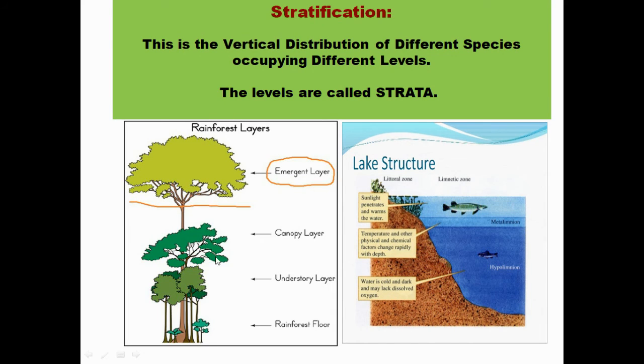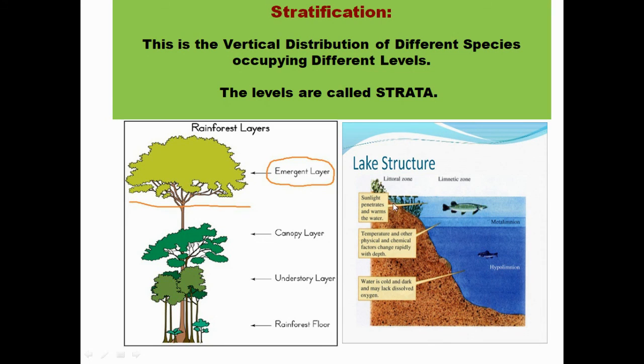This is the canopy layer. Mostly the trees lie in the canopy layer. This is the understory below the canopy layer. Then we have herbs, shrubs, grasses that create the forest floor. So these are the vertical distribution of various species in the ecosystem, and the levels such as emergent layer, canopy layer, understory layer, rainforest floor are known as strata.